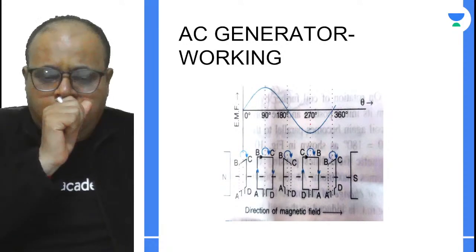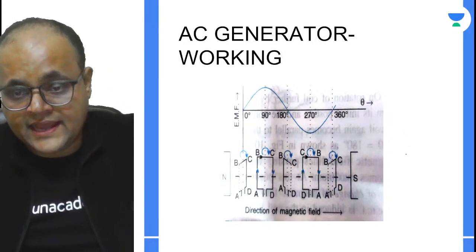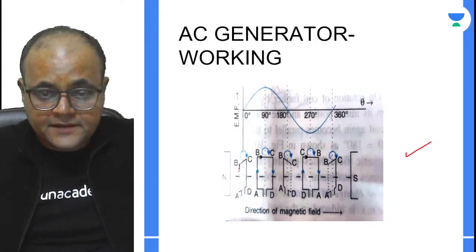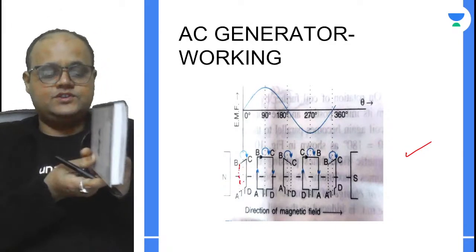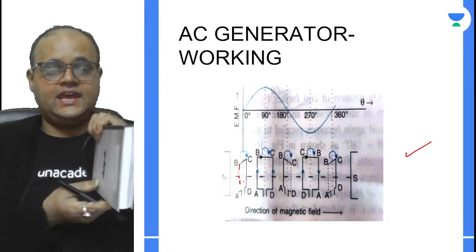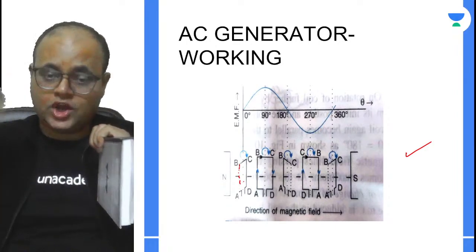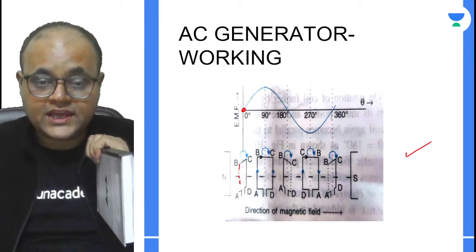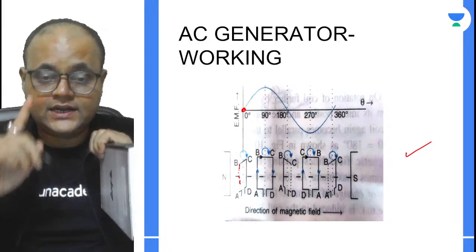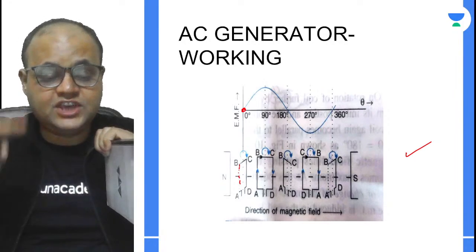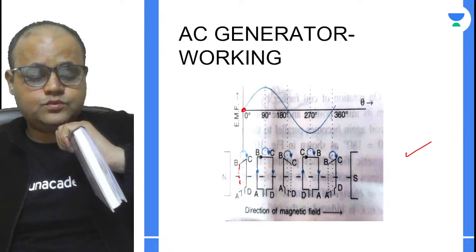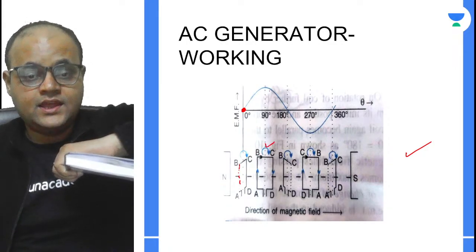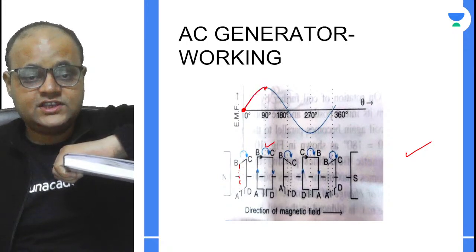Now, I have taken this diagram from your textbooks. And what does this diagram say? See, initially this dotted part means AB was like this. AB was initially this way, right? When the AB was this way, maximum flux was crossing, no doubt, but the change in flux was zero. So when the change in flux was zero, the EMF was zero. See, we are not bothered about the flux, we are bothered about the changing flux. Now, as the coil was moving, the flux was changing. When the coil is at this position, the flux is maximum. You can clearly see the graph.